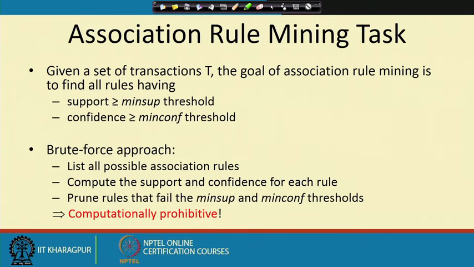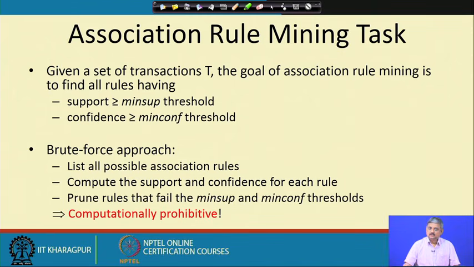The simplest way to do that, as you can think of, is that you take all possible combinations of items. So, if there are say 100 items sold in the store, you take all possible values of x and y, milk, bread, butter, milk, diaper, coke, all possible combinations, and try to form all possible rules. We will call them candidate rules.